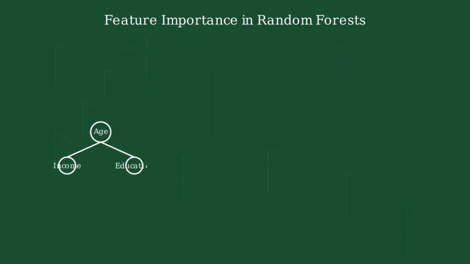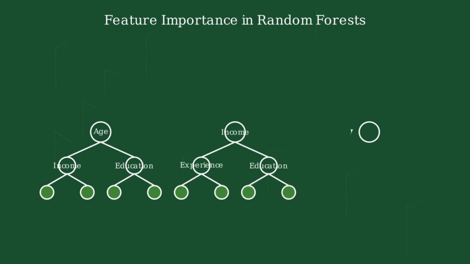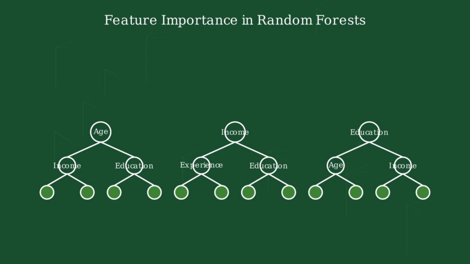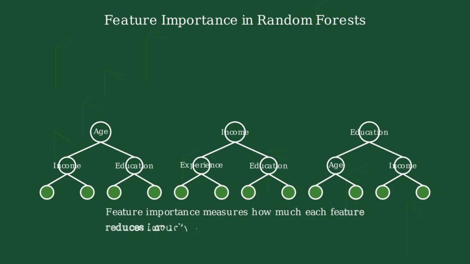To understand feature importance, we need to look at how random forests make decisions. Each tree in the forest uses different features to split data at each node. Feature importance is calculated by measuring how much each feature reduces impurity when used for splitting across all trees in the forest. Features that consistently create good splits across many trees will have higher importance scores.